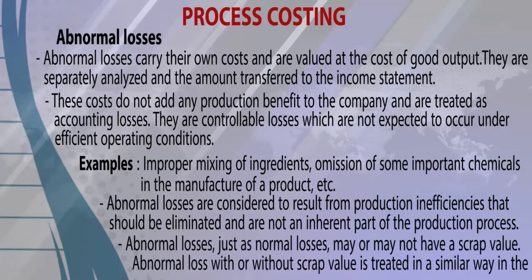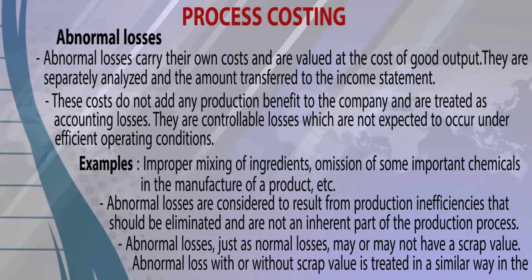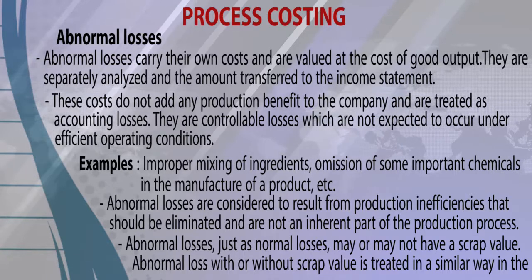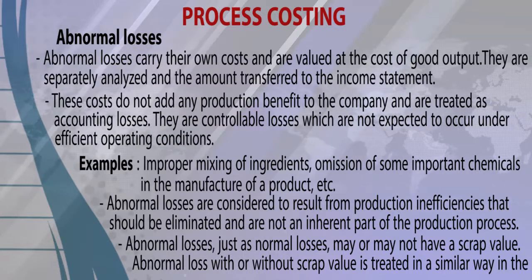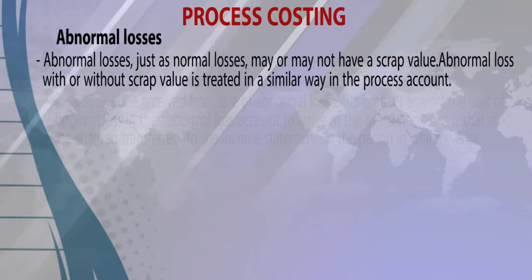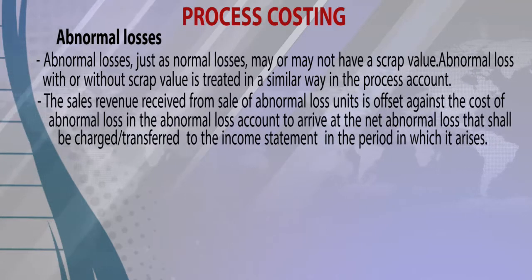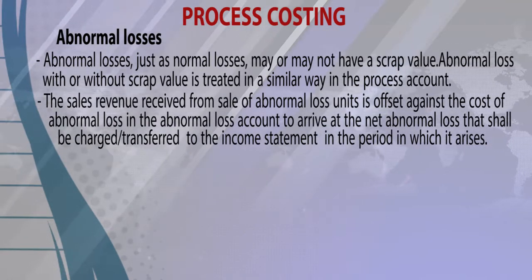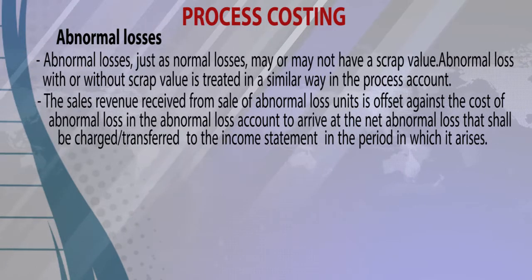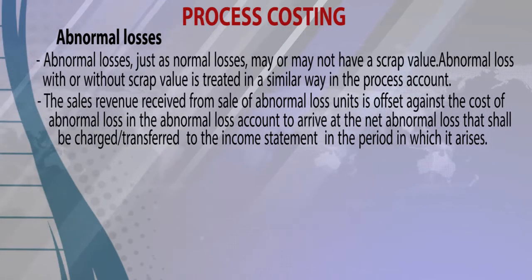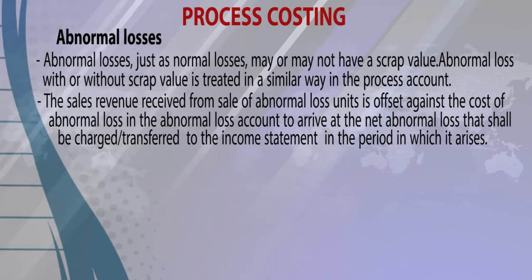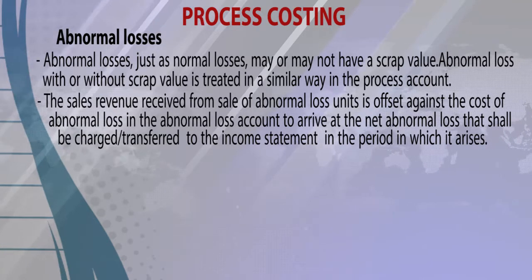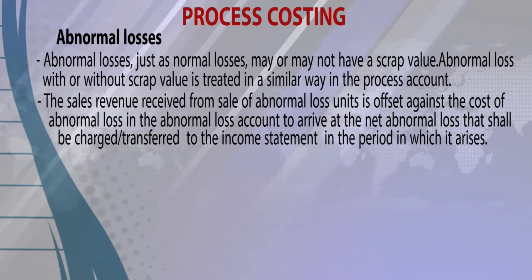Abnormal losses, just as normal losses, may or may not have a scrap value. Abnormal loss with or without scrap value is treated in a similar way in the process account. The sales revenue received from sale of abnormal loss units is offset against the cost of abnormal loss in the abnormal loss account to arrive at the net abnormal loss that shall be transferred to the income statement in the period in which it arises.